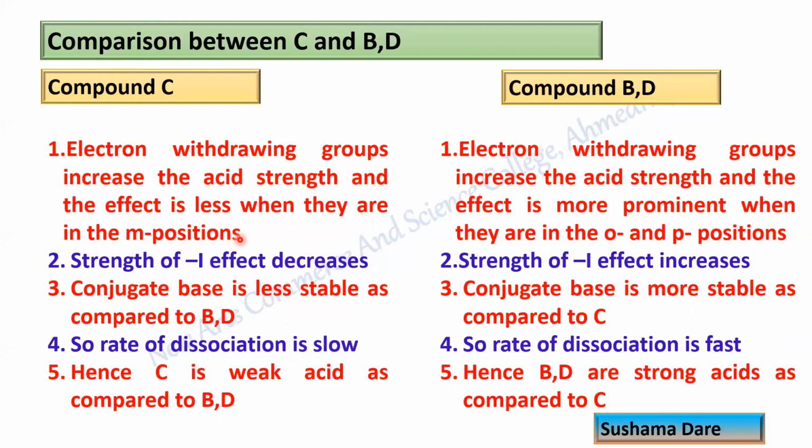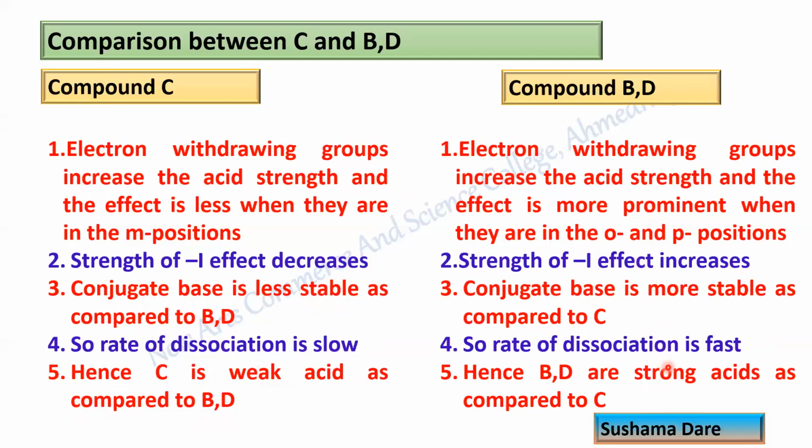If the group is present at meta position, its effect is less. Because of that, the strength of minus I effect decreases. Hence the conjugate base is less stable as compared to BD, so the rate of dissociation is low. Hence C is a weak acid as compared to BD. Exactly opposite statements we have written over here.